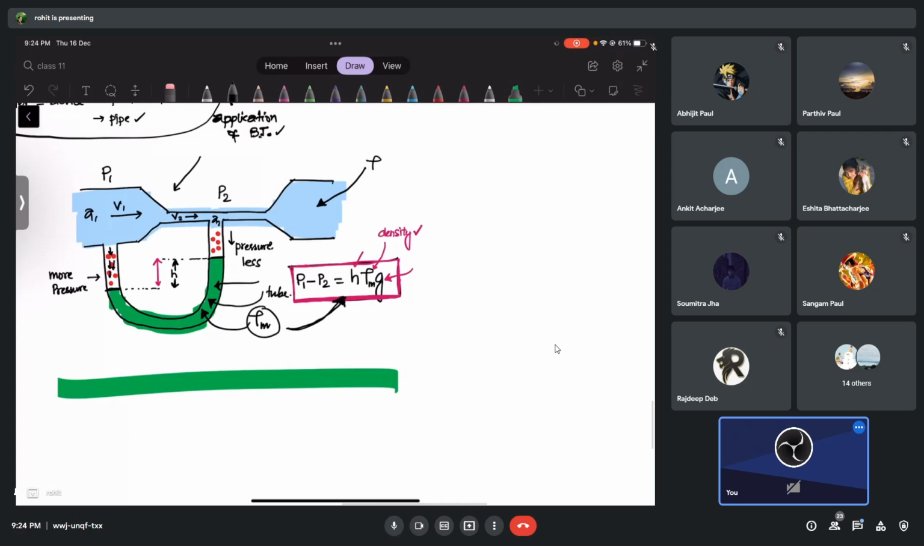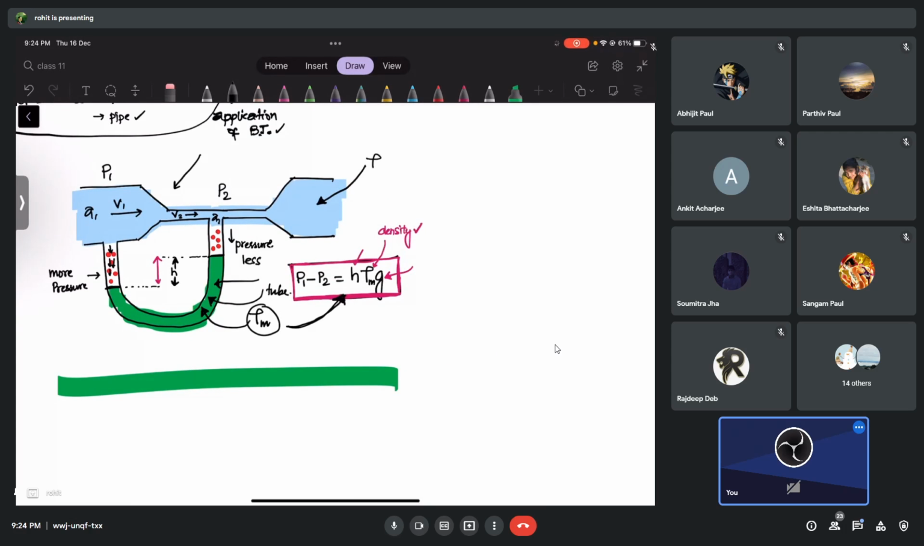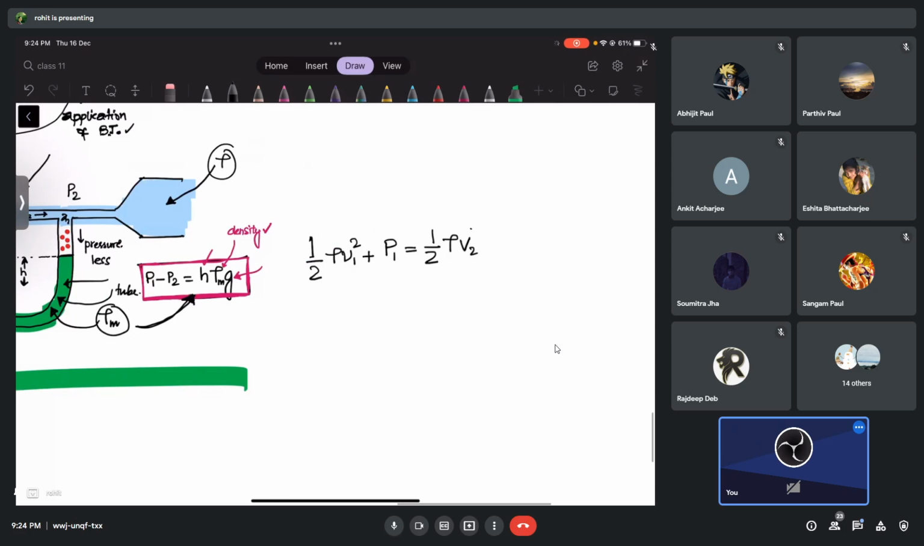Okay, so tell me, what is the formula, guys? Bernoulli's theorem on both cross sections. Half rho V1 squared plus P1. Yes, no need to write potential energy because it's the same on both sides. They will cancel. Equal to half rho V2 squared plus P2.